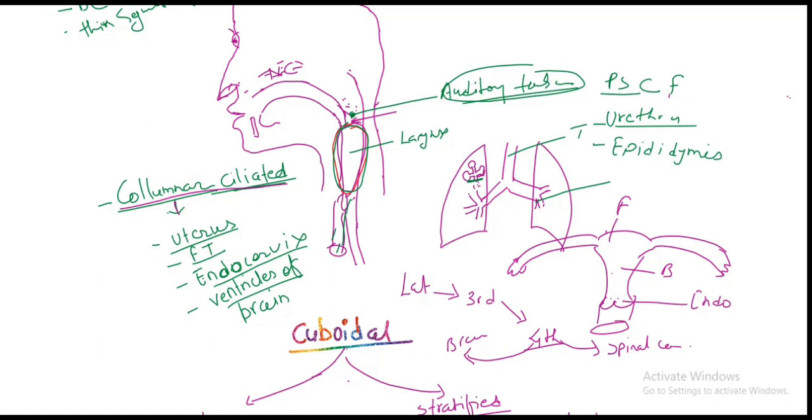So the ventricles of the brain are lined by columnar ciliated epithelium.